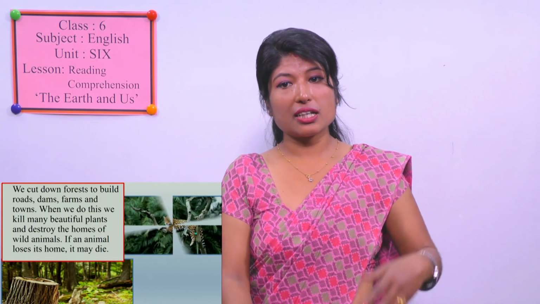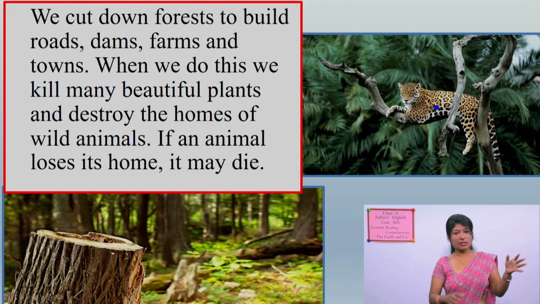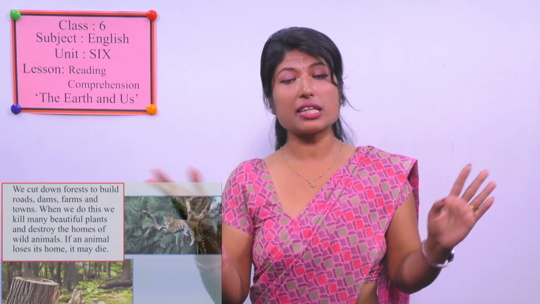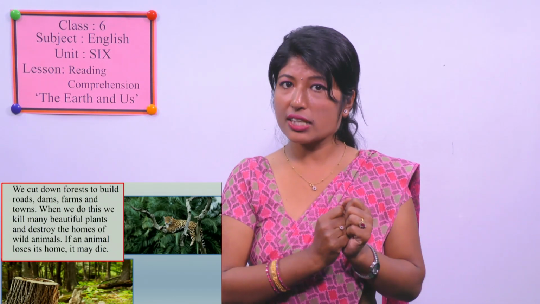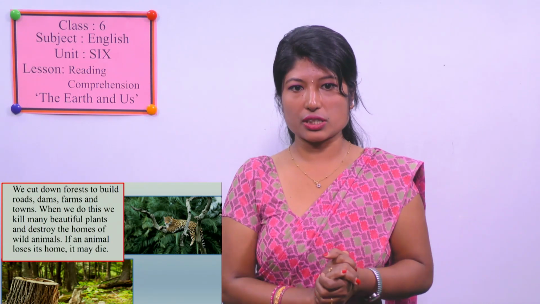Different animals get shelter from trees, and when we chop down these trees, they lose their homes. Where do they stay? Then animals may get extinct, disappear when they do not have a place to live. So that could be the result of chopping down the trees.